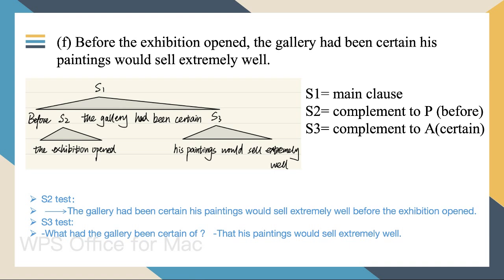We can move it: the gallery had been certain his paintings would sell extremely well before the exhibition opened. So it's correct. Sentence 2 is a complement to the preposition before. And sentence 3 is a complement to the adjective certain. We can test by asking, what has the gallery been certain of? That his paintings would sell extremely well.